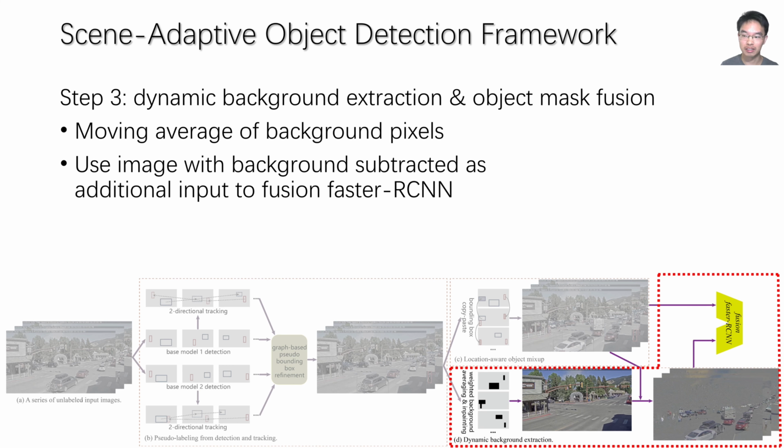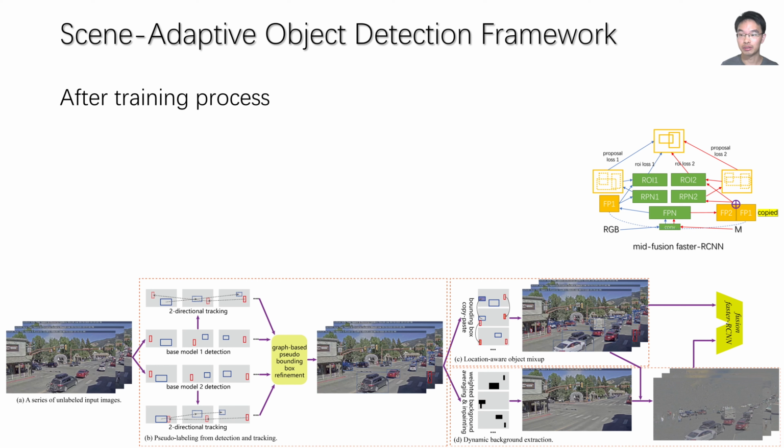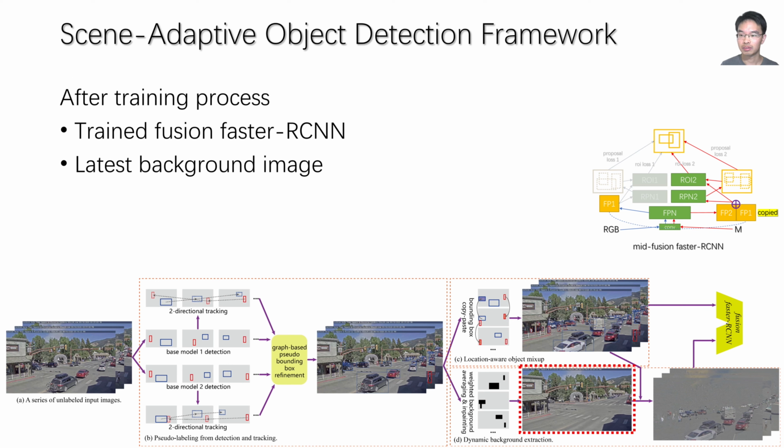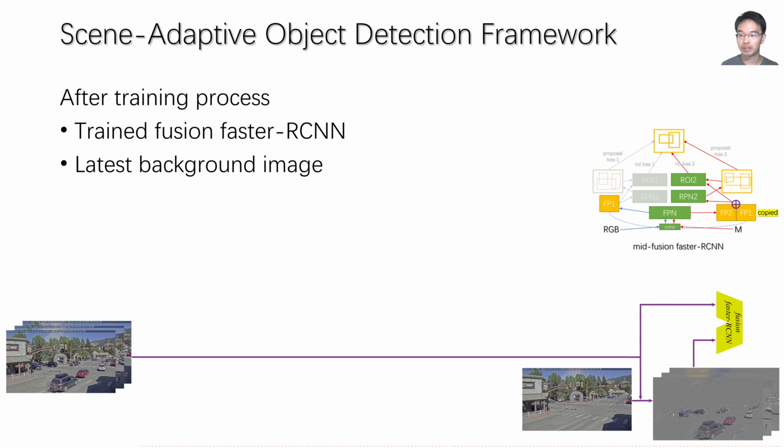We designed the Fusion Faster R-CNN architecture. The object mask is an additional input channel to increase the detection precision. We still use the standard Faster R-CNN losses to train this Fusion network. After the training process, we obtain two models. One is, of course, the trained Fusion Faster R-CNN network. And second is the background model. We use the latest background image for inference. At inference time, the input is only the unlabeled images. We also subtract the background from them and feed both the original images and the object mask into the trained Fusion Faster R-CNN to get the detection bounding boxes.